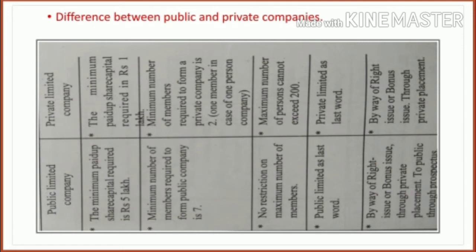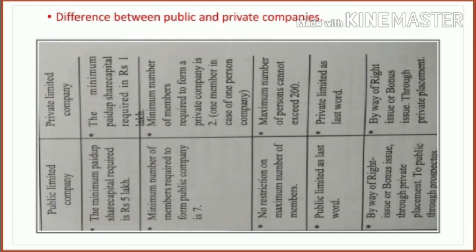So what are the major differences between public company and private company? The first difference is minimum capital. In a public company, the minimum paid up capital required is rupees 5 lakh. It means the public company requires rupees 5 lakh as share capital. But in a private company, the share capital required is only rupees 1 lakh. So this is the major difference between public company and private company.